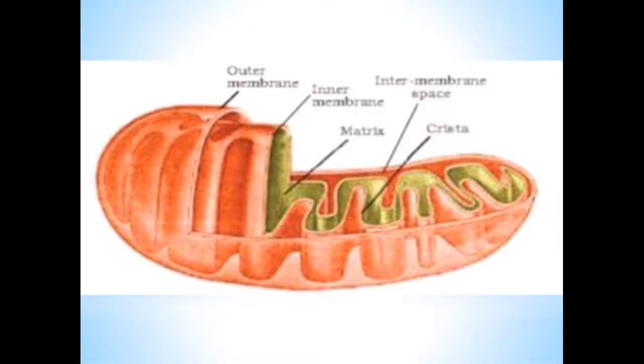See the structure of mitochondria: the outer membrane, the inner membrane, and that green colored part is the matrix. Between the two membranes is the intermembrane space, and that finger-like projection is the crista.